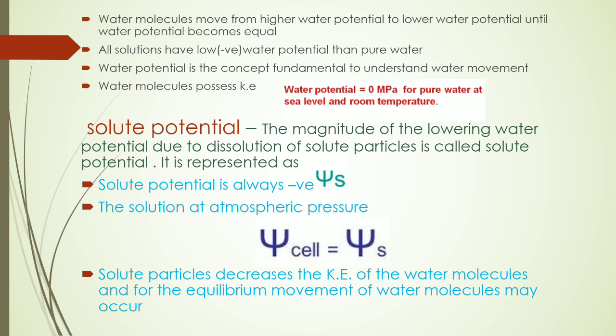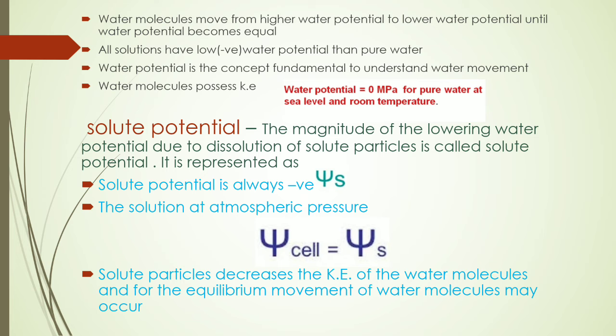Water molecules move from higher water potential to lower water potential until water potential becomes equal. Okay, meaning in which direction the water movement will occur. We have already seen diffusion processes, and here we have to know the movement of water molecules. Water molecules always move from higher water potential to lower water potential, and it is a passive process.